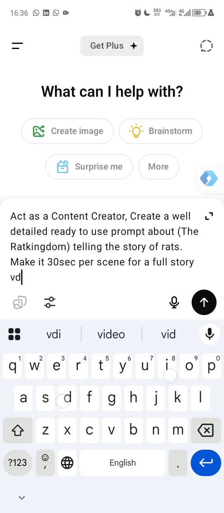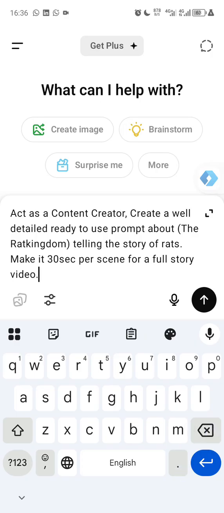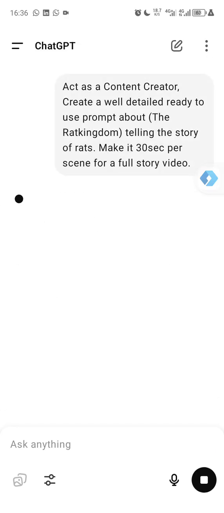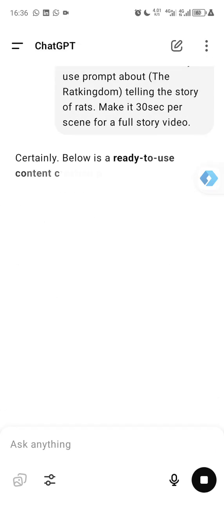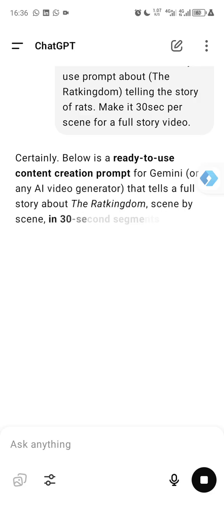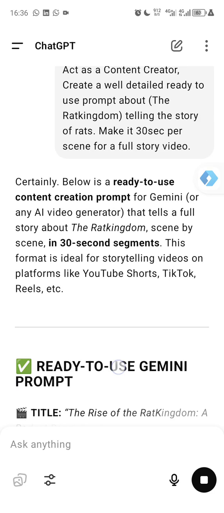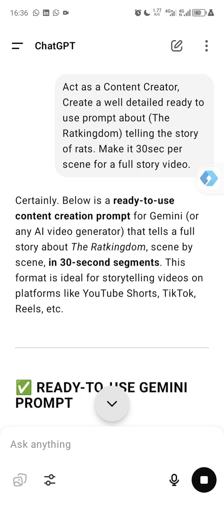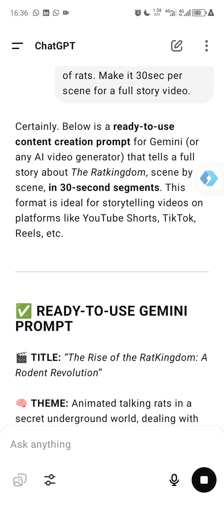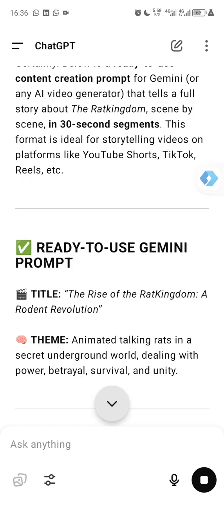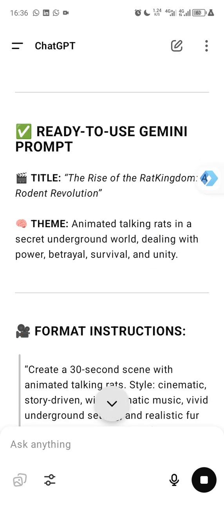Let me just use something like this story video. So this is what I just want to create. By asking ChatGPT here, it's going to give me a well detailed and ready to use prompt for Gemini. That is, if I want to use it for Gemini, or any AI video generator. The reason I say it's showing that for Gemini is because I normally use Gemini to create. So you can use this.